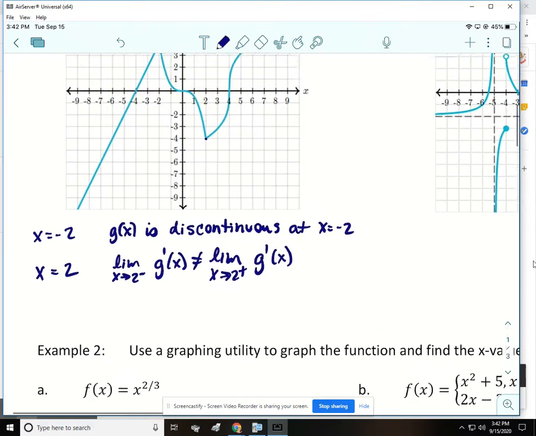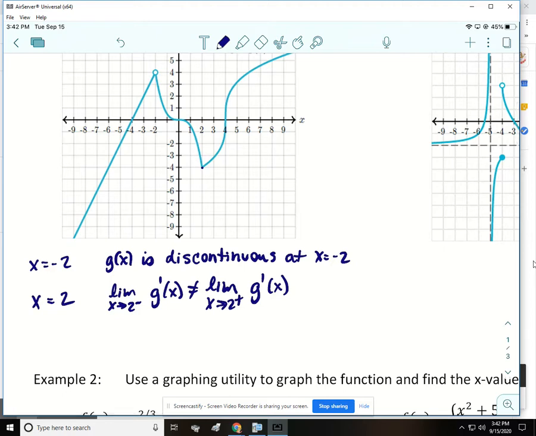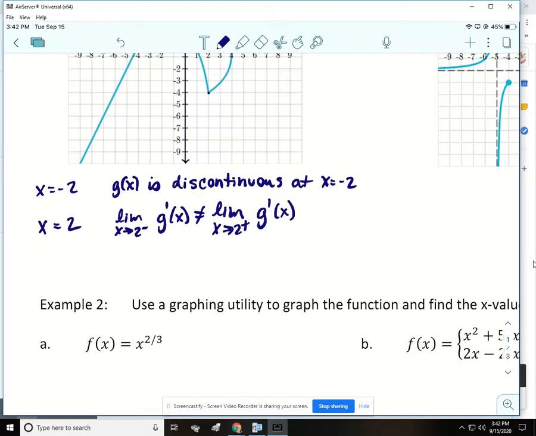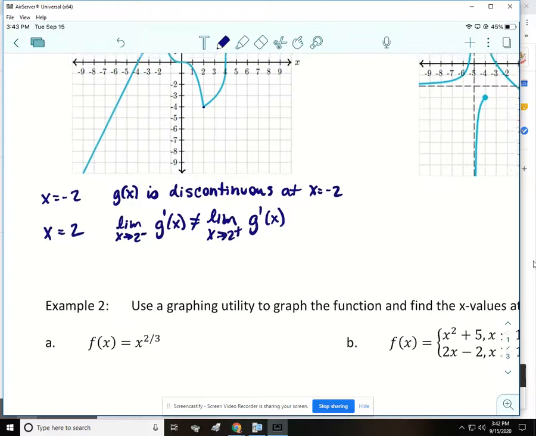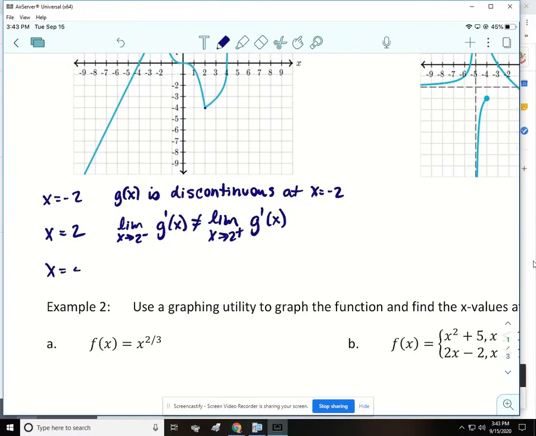All right, and then we're doing well until we get to 4, and it's so steep that it would probably cause the roller coaster to wreck. Now, I did ride a roller coaster in Universal Studios that pretty much went straight up like that. And it didn't wreck, but it's not going to be differentiable there because there's a vertical tangent at x equals 4.